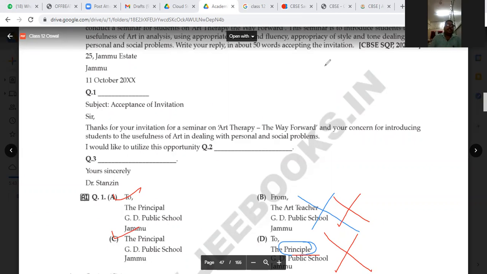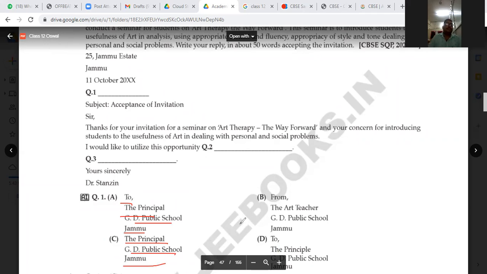From the first part you can see, to the principal GD Public School Jammu and the principal GD Public School Jammu. If you are going with the CBSE board, this is very important, because I have seen you make mistakes when you wrote the PO1 examination. To the principal, you should not use to.